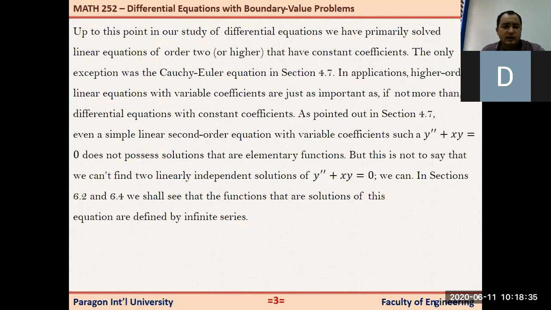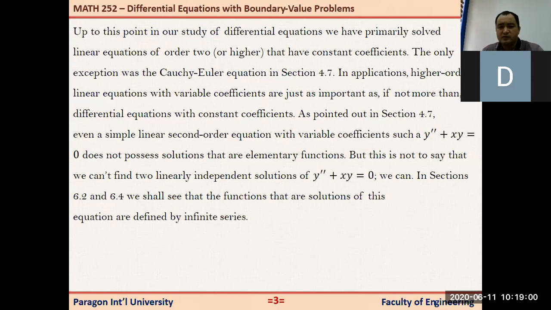Up to this point in our study of differential equations, we have primarily solved linear equations of order 2 or higher that have constant coefficients, right? In chapters 3 and 4, we learned a few different methods, and all of them are about solving linear differential equations where coefficients were constant.